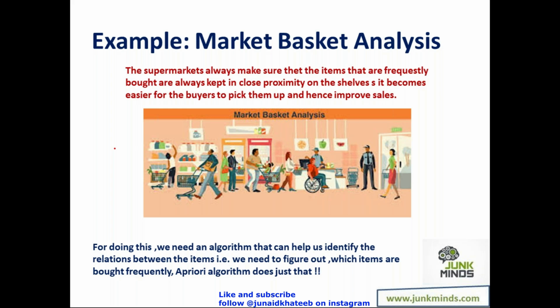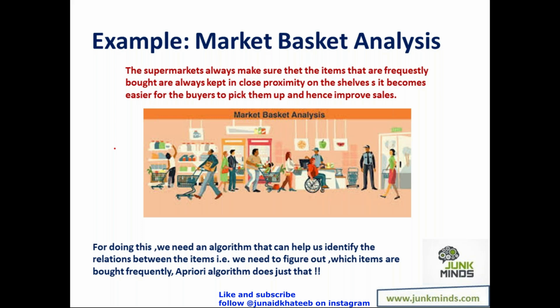Now, suppose I go and buy a mobile phone, or maybe I've just added a mobile phone to the cart. Immediately it will show me that people who bought this also bought this. So it will show me a good headphone, a scratch guard, or a mobile phone cover, and so on. It will show me all these things, right? That is nothing but the result of market basket analysis or the association rule. It will just try to find the correlation between the products, and then it will analyze. It will rarely happen, I cannot deny it can, but you will not see that you've bought a mobile phone and then in the recommendations it is showing you an Apple.